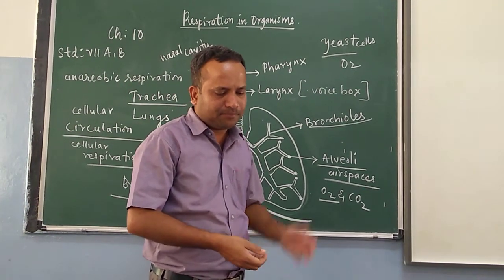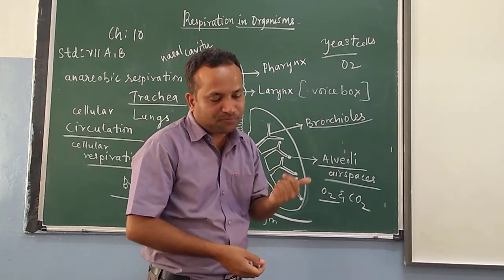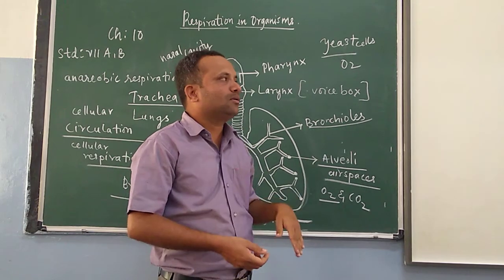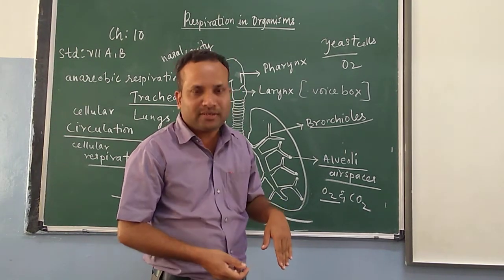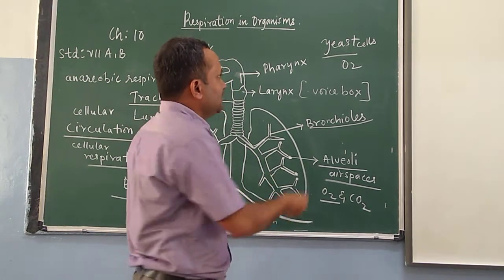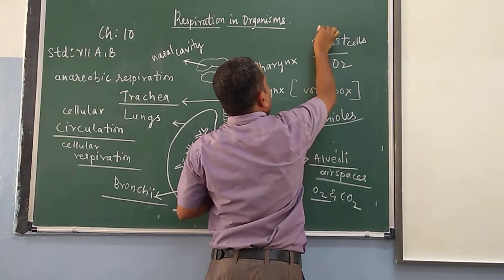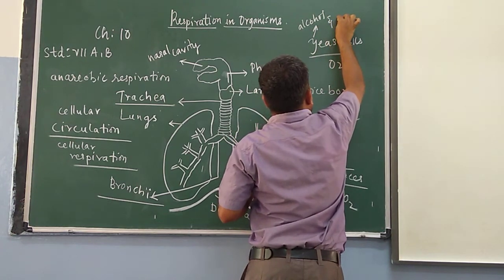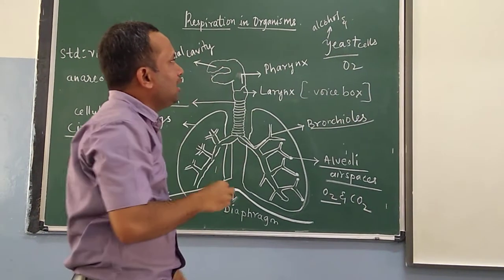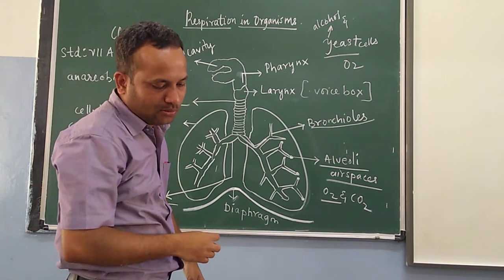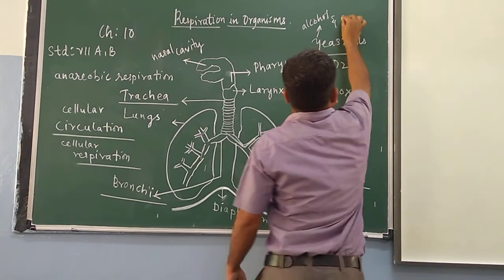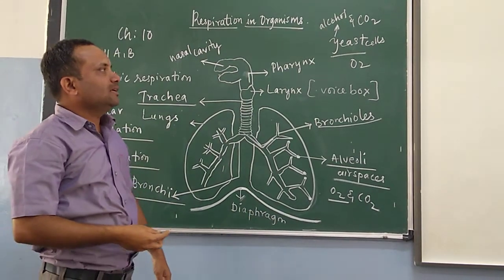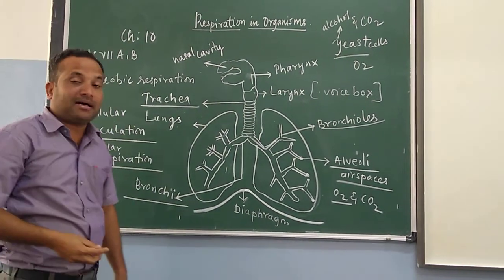Then children, in the absence of oxygen, if the glucose is broken down to give energy, it gives alcohol and carbon dioxide. Yeast cells, they are going to respire, children.